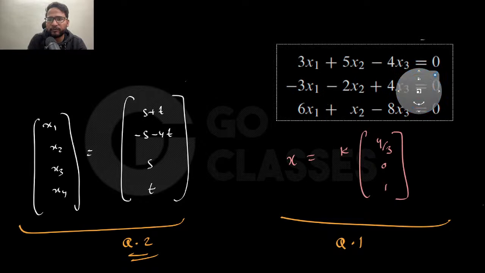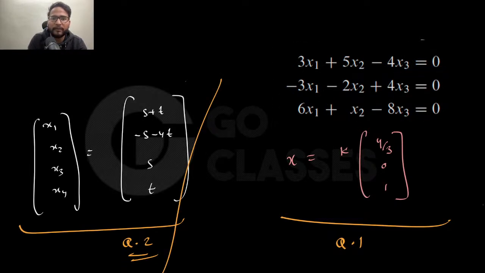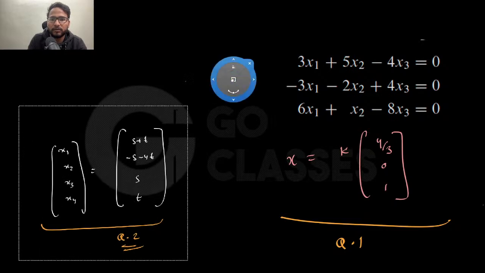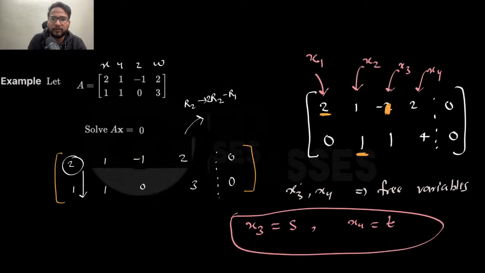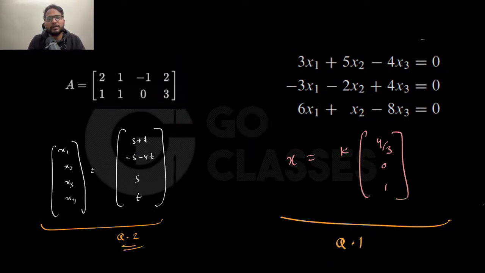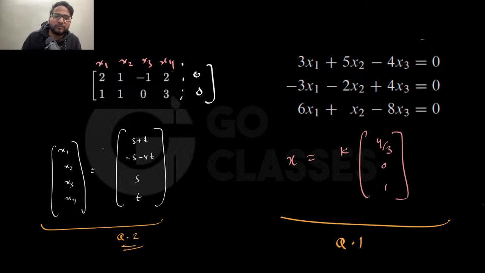Now also we have some set of equations which are obviously different. Let me write those set of equations here only, because I just want to make you realize one very important thing, so that you get to understand this very clearly. So this is the solution that we are getting, and then I can say the set of equations where a is this. Now you notice one thing here. Let's suppose this is x1, x2, x3, x4. Now I'm not writing the augmented matrix. If you want, you can write the augmented matrix also. Okay. Now, if you just notice one thing here, the x3 and x4 were free variables.